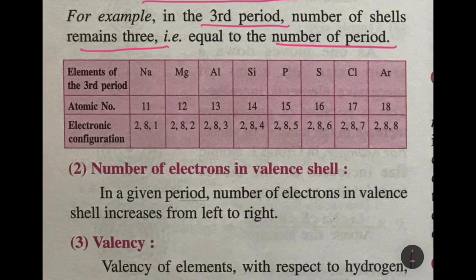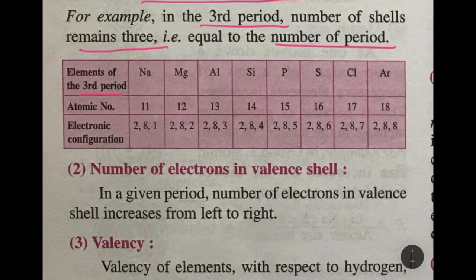So let's take a quick look. Elements of the third period: we have sodium, magnesium, aluminum, silicon, phosphorus, sulfur, chlorine and argon. So if you see the atomic numbers 11, 12, 13, and when we arrange the electrons, how many shells are we getting? We are getting 3 shells. Okay.